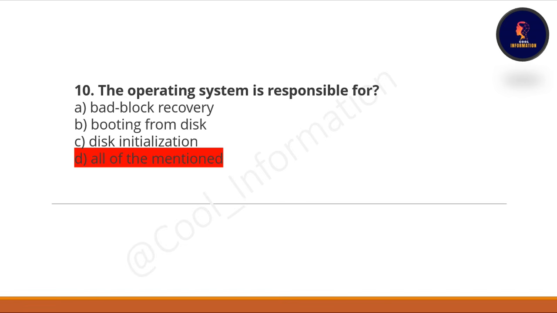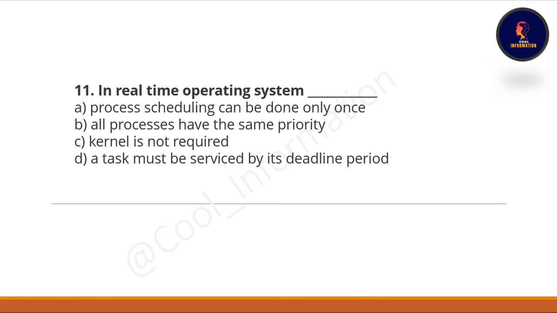The next question of this series, which is the 11th question, is: in real-time operating system, option A, process scheduling can be done only once; all processes have the same priority; kernel is not required; and the last option is a task must be serviced by its deadline period. The correct option of this question is D, a task must be serviced by its deadline period.